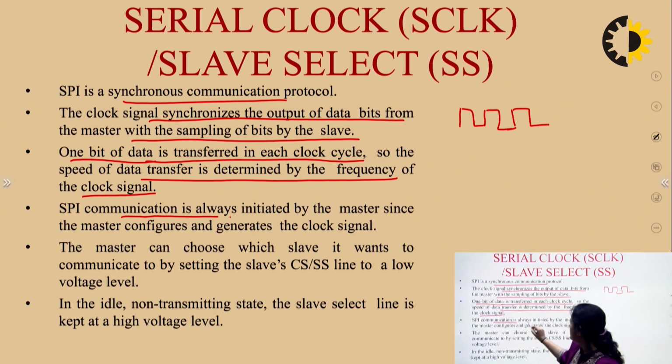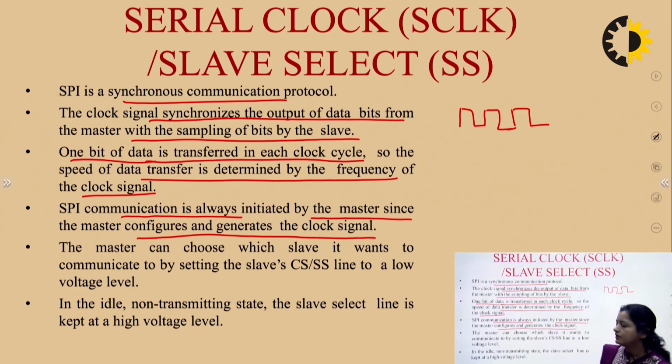SPI communication is always initiated by the master, since the master configures and generates the clock signal. So the communication will be initiated by the master only. The master can choose which slave it wants to communicate with by using the slave select line, CS or SS, which is an active low line. By passing a 0 to it, it will get activated.